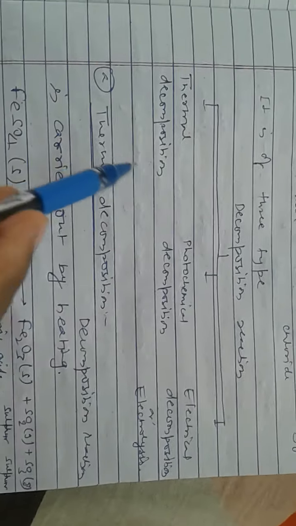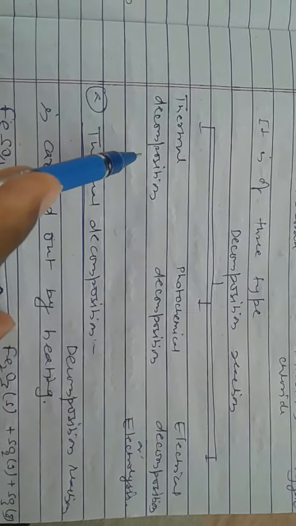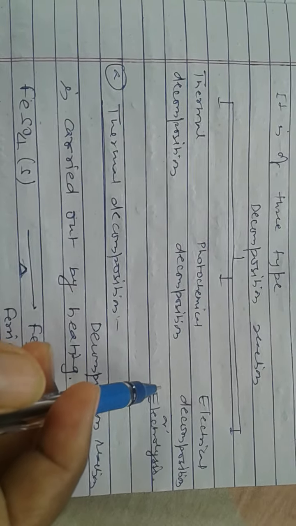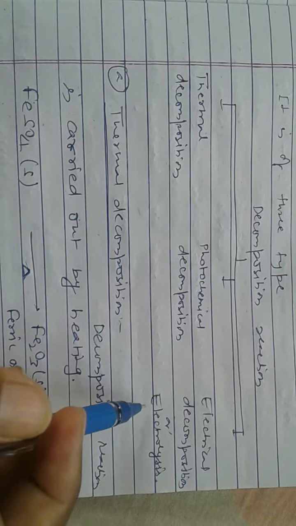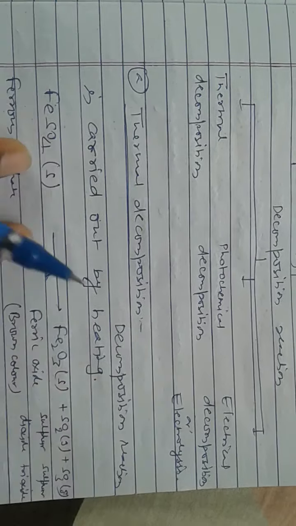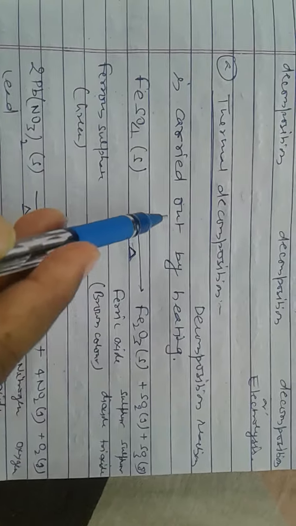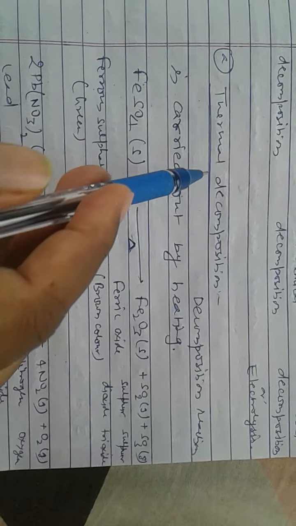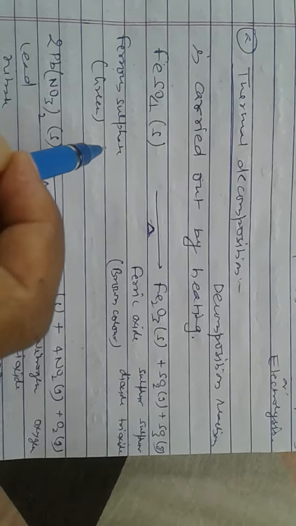It is of three types. Decomposition reaction is of three types: thermal decomposition, photochemical decomposition, and electrical decomposition or electrolysis. First one, thermal decomposition. If the decomposition reaction is carried out by heating, that is called thermal decomposition.